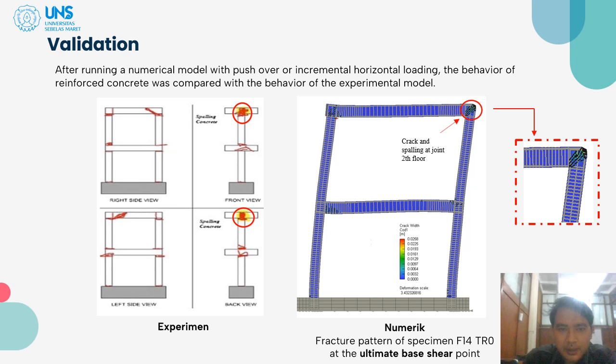Because it has an unconfined joint, with no stirrup on the joint, there are intensive cracks and intensive spalling. Then we compare with the numerical model: cracks and spalling occur at the joint too. So comparing the crack patterns, the validation is successful.